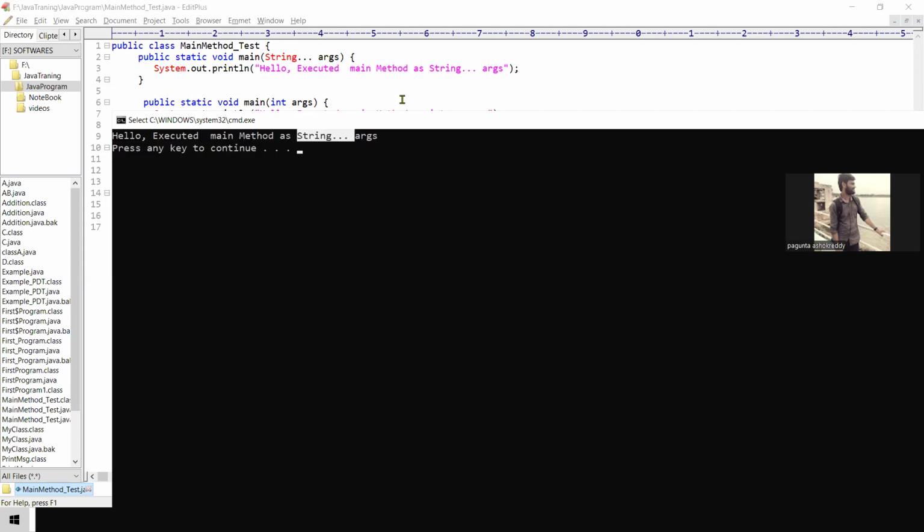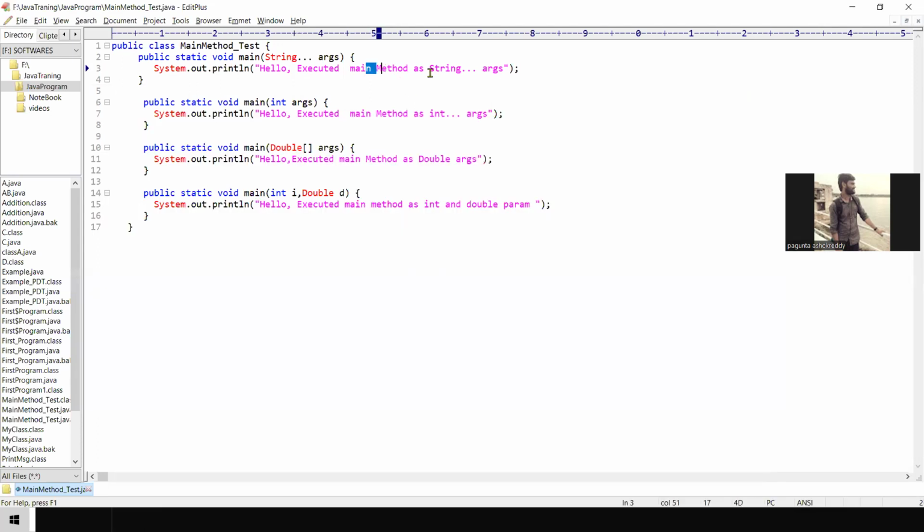String arg. Which one is executed? String arg. This one is only executed. Correct? No? Same thing I explained here.